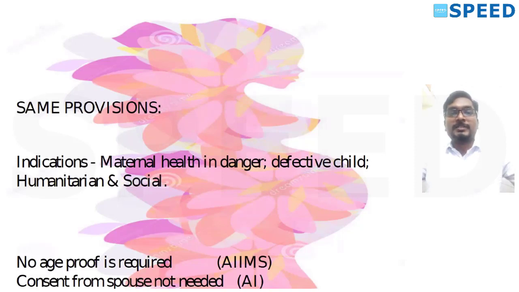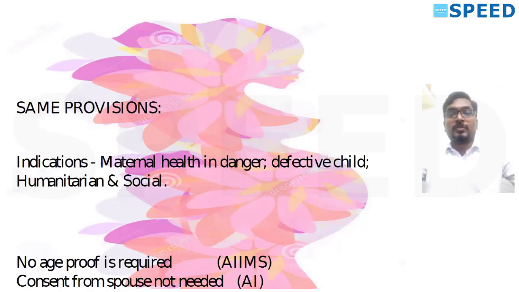So here I'll just outline the provisions that are retained as such. The indications remain the same. We do medical termination of pregnancy if maternal health is in danger. The second is if the to-be-born child is a defective child. Third is humanitarian grounds. Fourth is social cause, that is contraceptive failure. I repeat again, those four indications remain the same: social cause, humanitarian cause, eugenic cause, therapeutic cause.